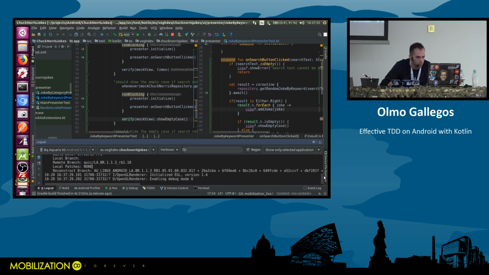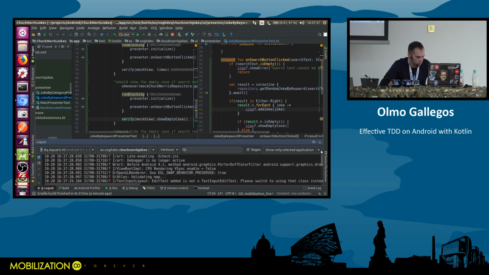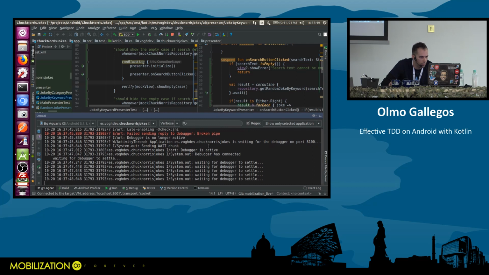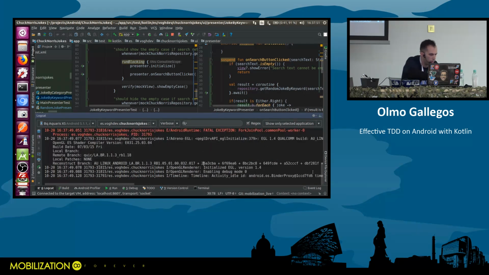Oh, I can see the error. Okay. But let's make it. For some reason it's crashing, but I can't see why. Okay. Could we remove this?